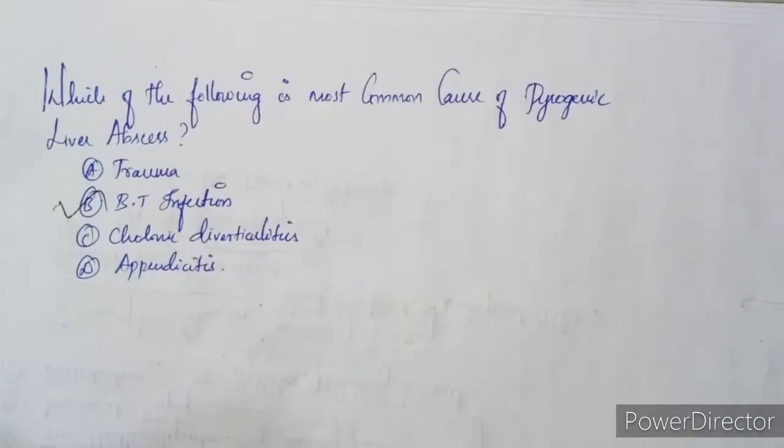Next we have the question: which of the following is the most common cause of pyogenic liver abscess? They're asking the most common cause for a pyogenic liver abscess. We have the options of trauma, biliary tract infections, chronic diverticulitis, and appendicitis.